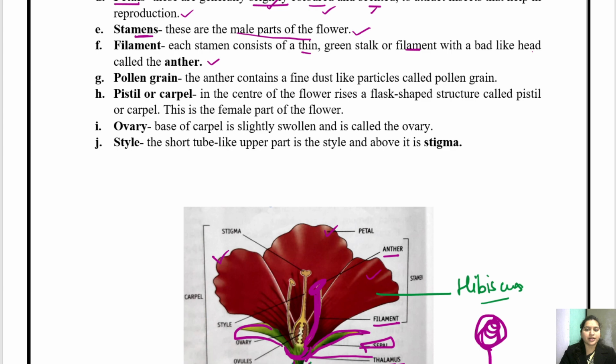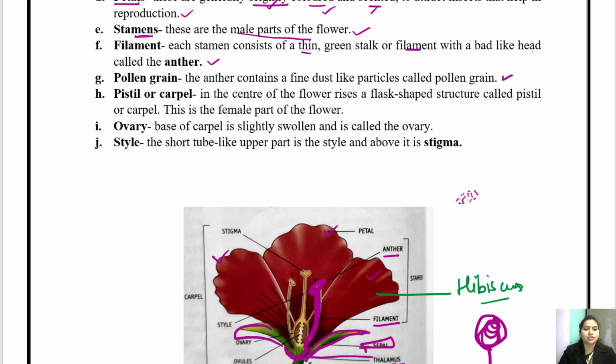Now what are pollen grains? On the anther, yellow-colored dotted type of dust particles are present in the anther. Okay, now that is called pollen grain, and this is the pollen grain which is getting transferred from one flower to another and helps in the process of pollination and reproduction.